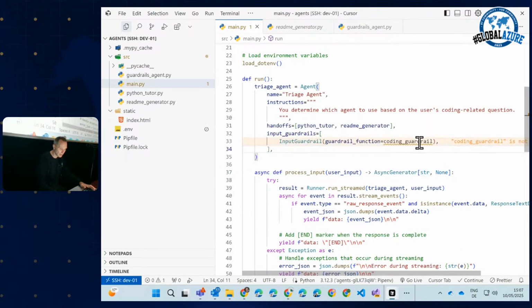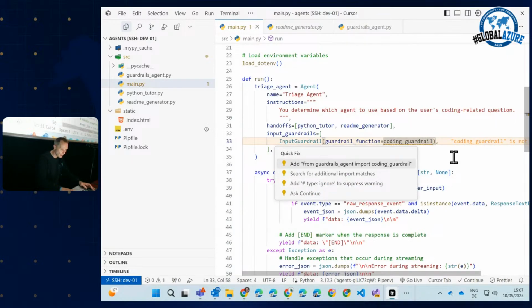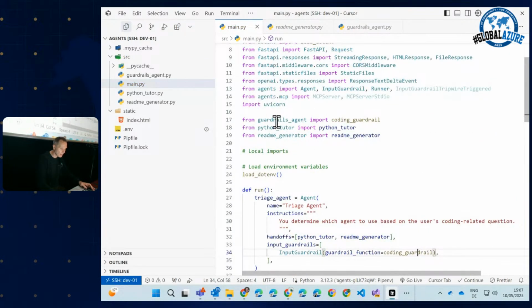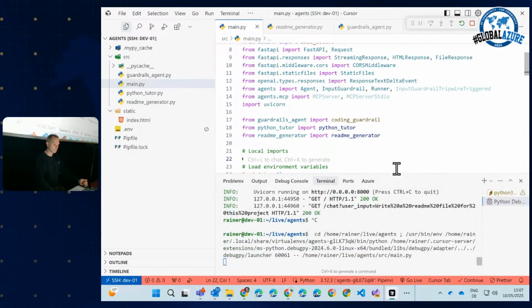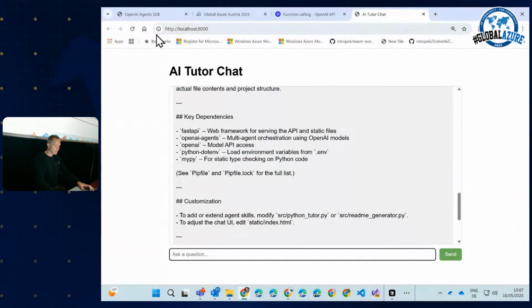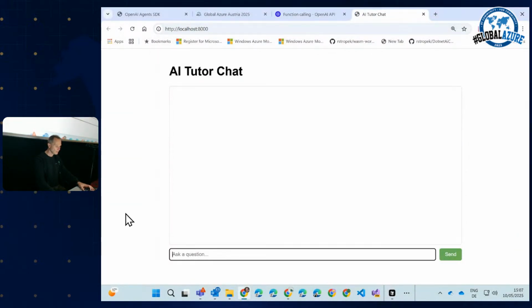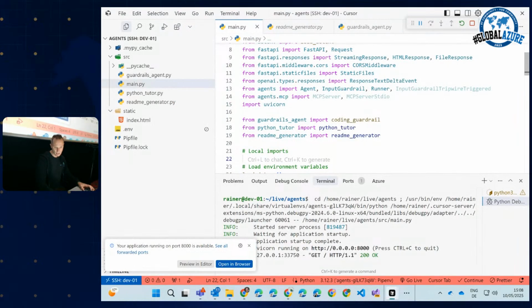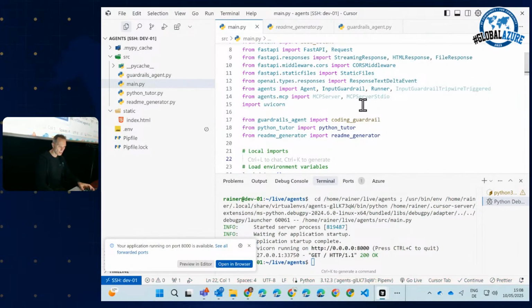Here you see it, and this time I don't make the mistake again. So yeah, this time it didn't screw up, as you can see. So if I run that again, let's try something, and let's say we are a student and we need to write an essay about the history of Austria. Write an essay about the history of Austria. I forgot something. I need to add exception handling. Otherwise, it doesn't work.